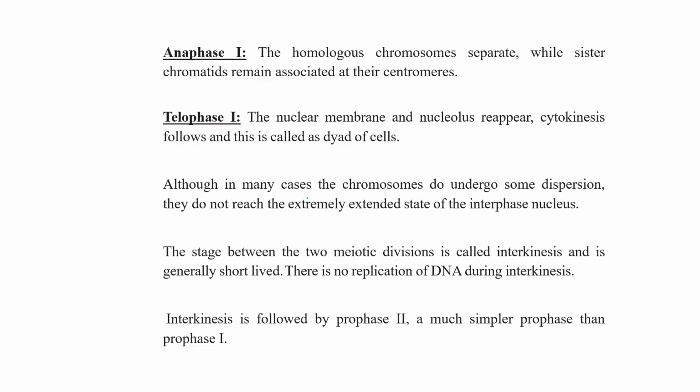Now, although in many cases the chromosomes do undergo some dispersion, they do not reach the extremely extended state of the interphase nucleus. The stage between two meiotic divisions is called interkinesis. And this interkinesis is generally short-lived, and during interkinesis there is no replication of DNA.